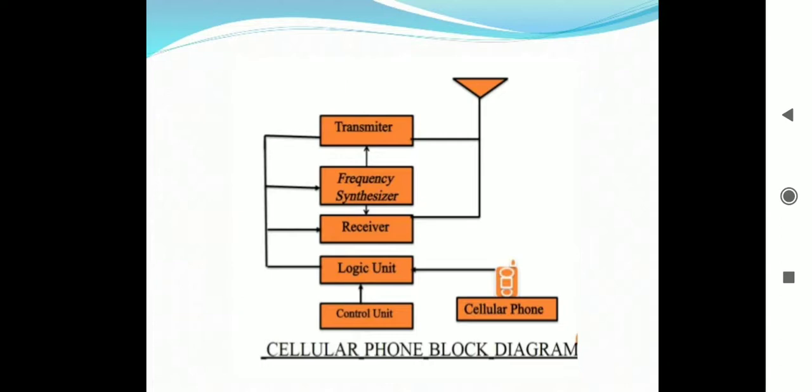Next block is the control unit. The control unit contains the handset with speaker and microphone. The control unit is operated by a separate microprocessor that drives the LCD display and other indicators.